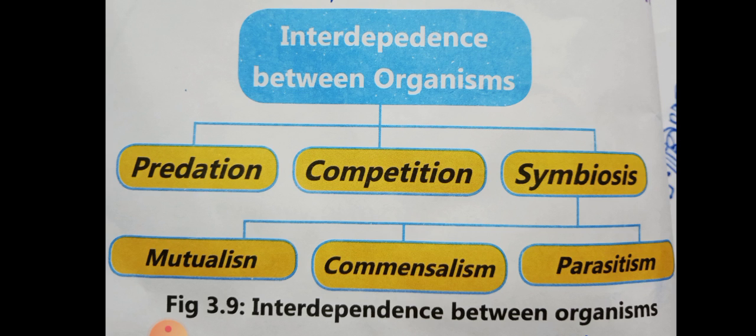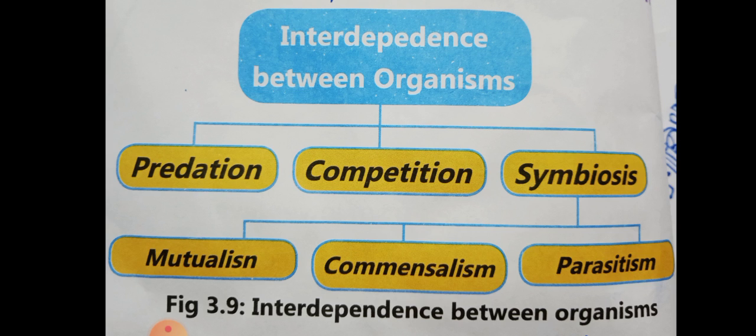Students, now organisms in an ecosystem cannot live independently. They are dependent on one or the other. They depend on other organisms for what? For food, for shelter, to help to reproduce. They are never independent. This point you have to know. Now, organisms interact with each other, members of their own species as well as the members of other species.